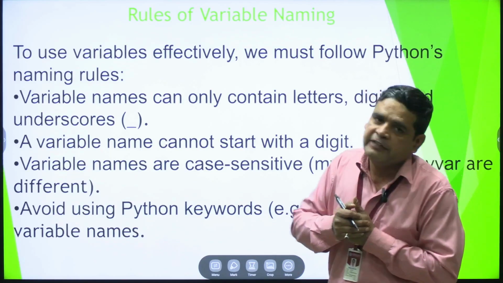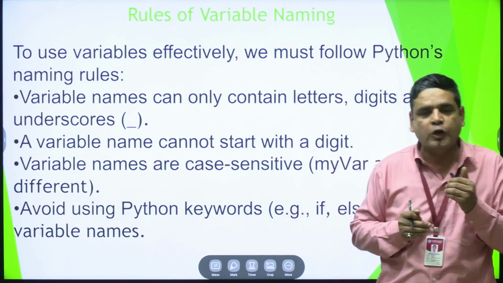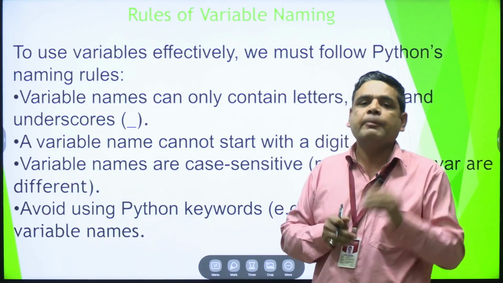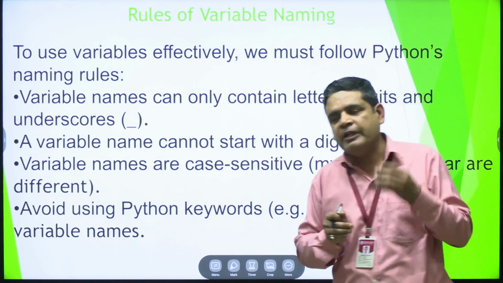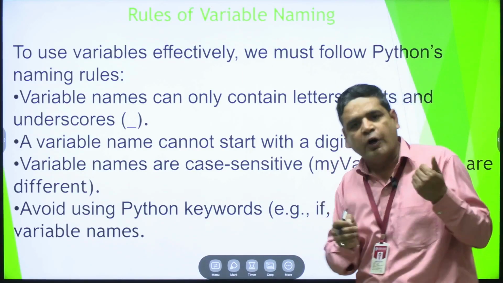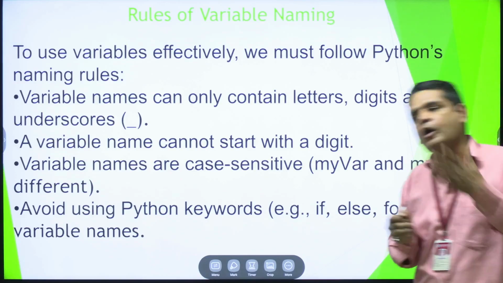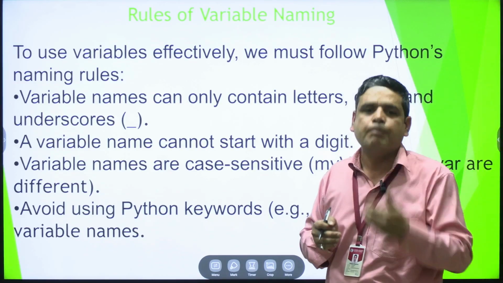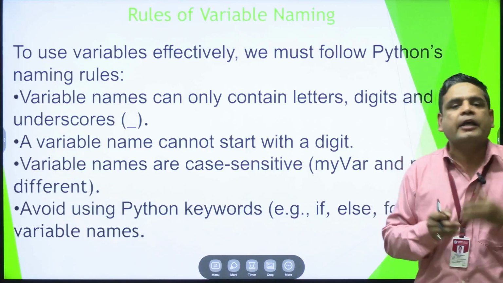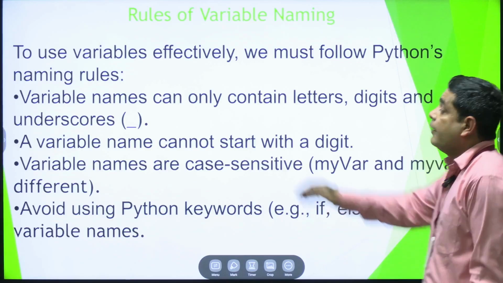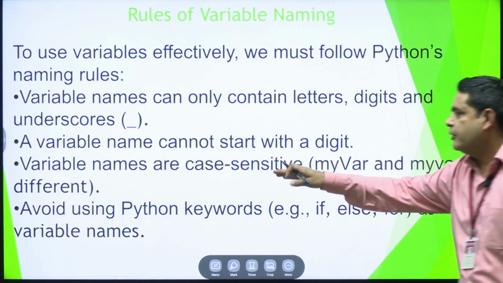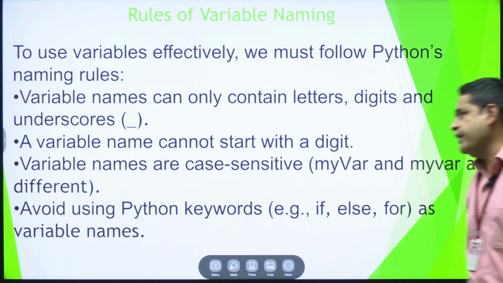Avoid Python keywords in the variable name. Why? Because keywords are words reserved by the programming language, so we have to avoid using them as variable names. Otherwise, our compiler or interpreter raises an error. Variable names are always case sensitive.